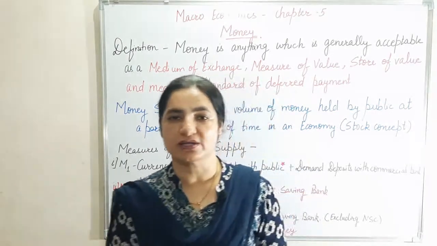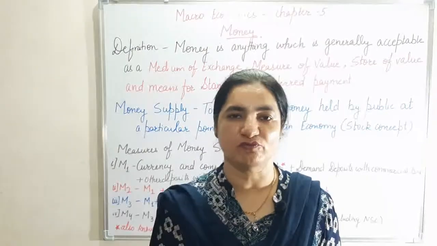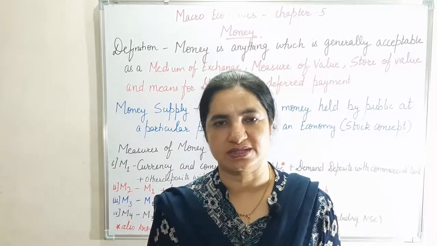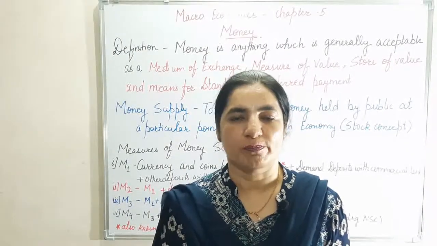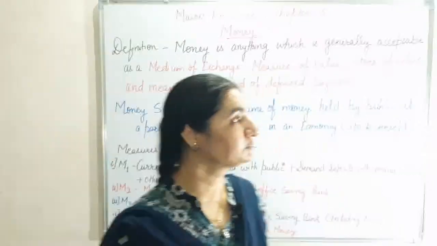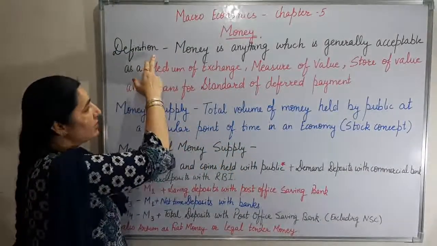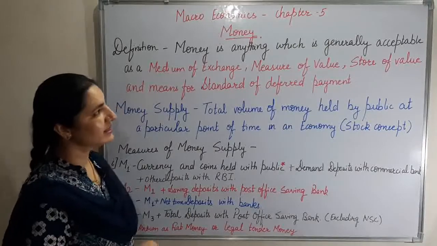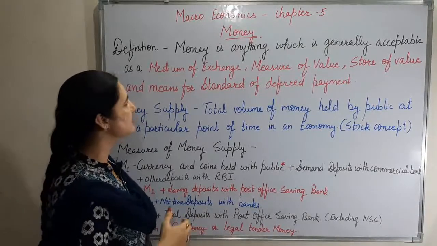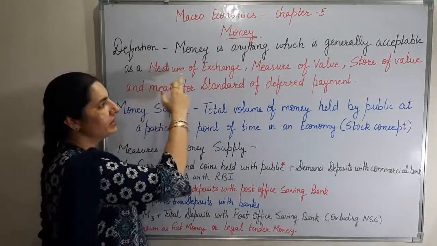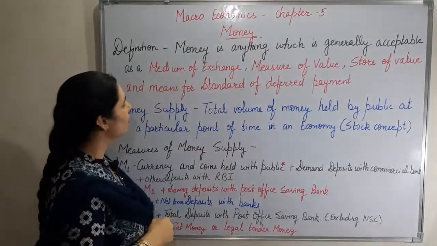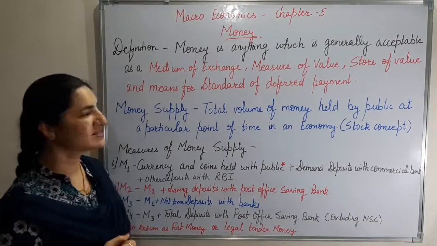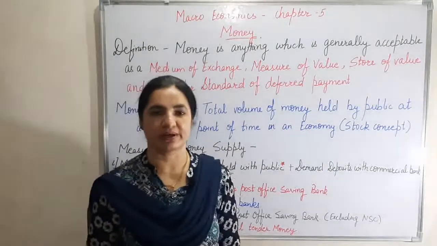So now we have understood what is barter system and what are the limitations of barter system. Now let us proceed towards our core topic, which is money. The definition of money is anything which is generally acceptable as medium of exchange, measure of value, store of value and means of or standard for deferred payment.